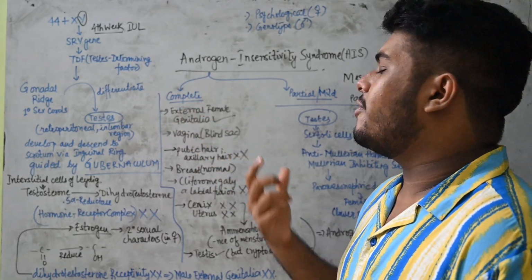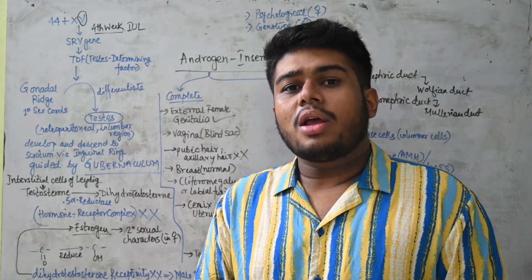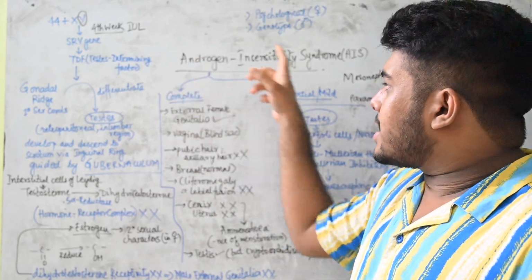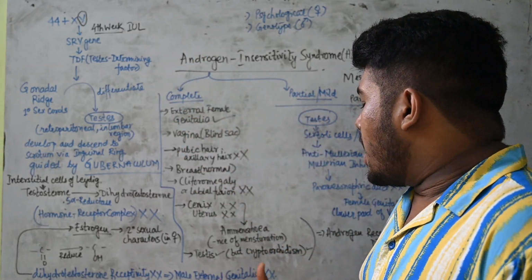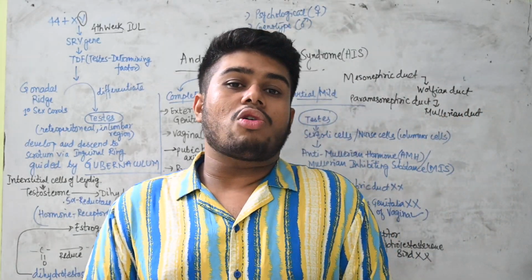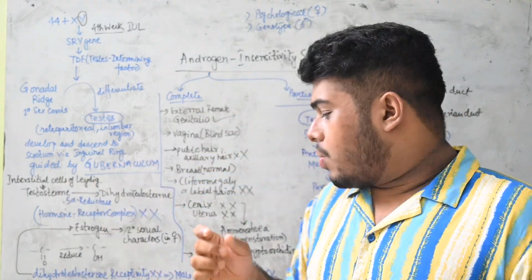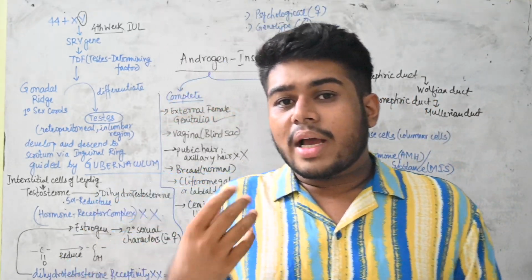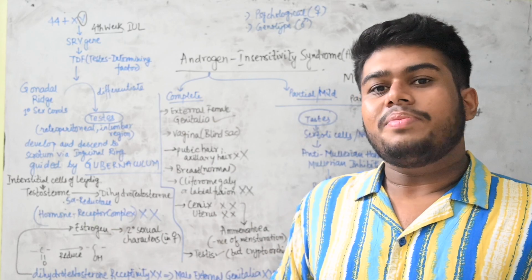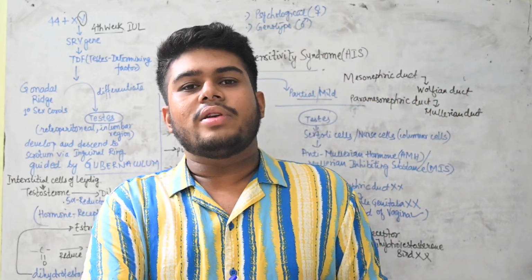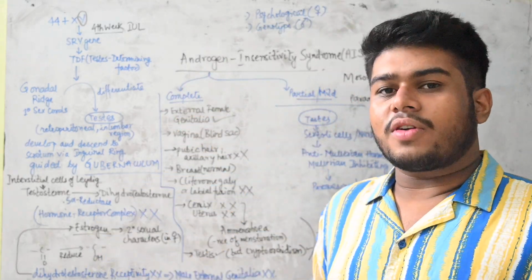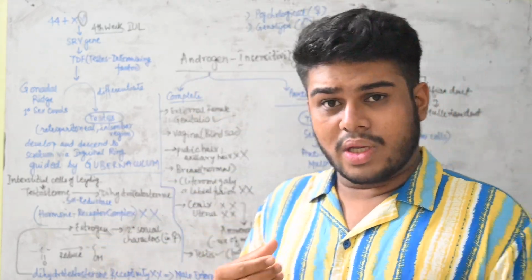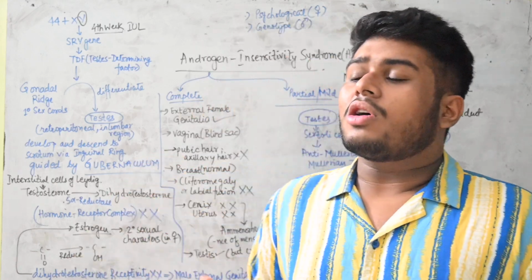Let's see. External female genitalia will be formed. Now you will say, why is the external female genitalia formed? Because see, in this case I will tell you one thing, that one condition is there that is called cryptorchidism. What is cryptorchidism? Here we see that the testis actually cannot descend properly to the inguinal region. Via the inguinal region it will not go into the scrotum even after birth. So in that case the testis remains stuck somewhere in the inguinal canal, and that can cause problems.